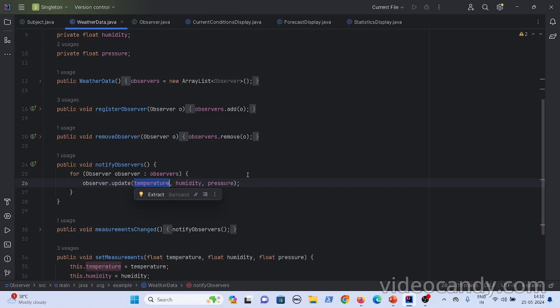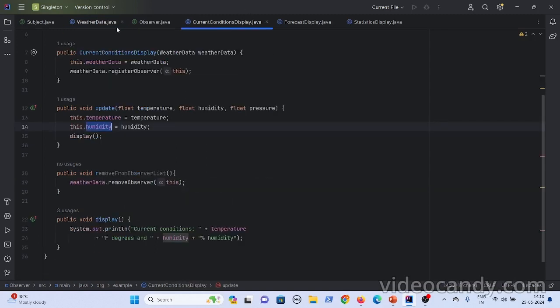That is what is happening in the push mechanism. But if you consider the pull mechanism, you can avoid this. Observers can come to the subject and say, okay, you notify me, because I don't know when your data gets changed. You notify me anyway, but you don't send me the data.